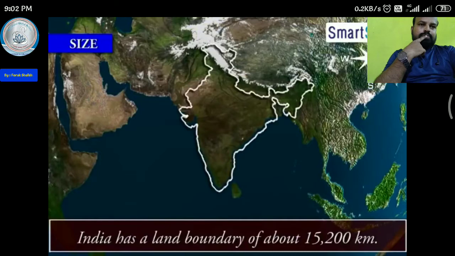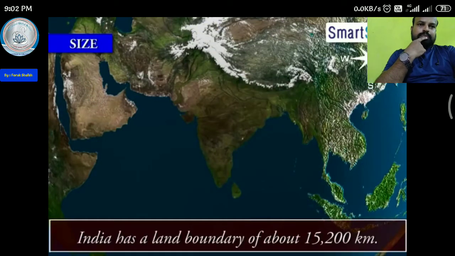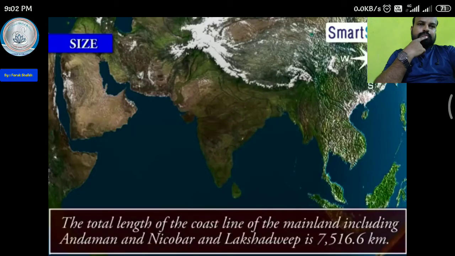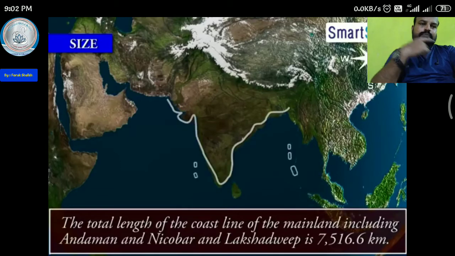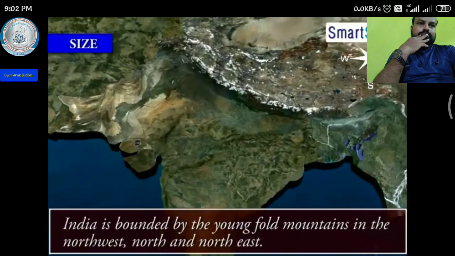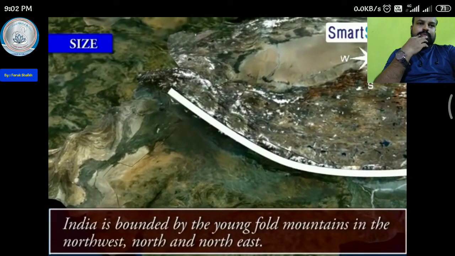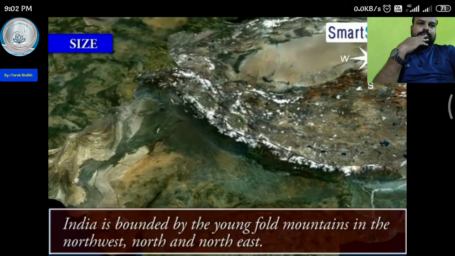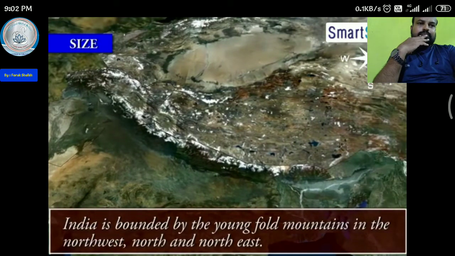India has a land boundary of about 15,200 kilometers, and the total length of the coastline of the mainland, including Andaman and Nicobar and Lakshadweep, is 7,516.6 kilometers. India is bounded by the Yangfold Mountains in the northwest, north, and northeast.